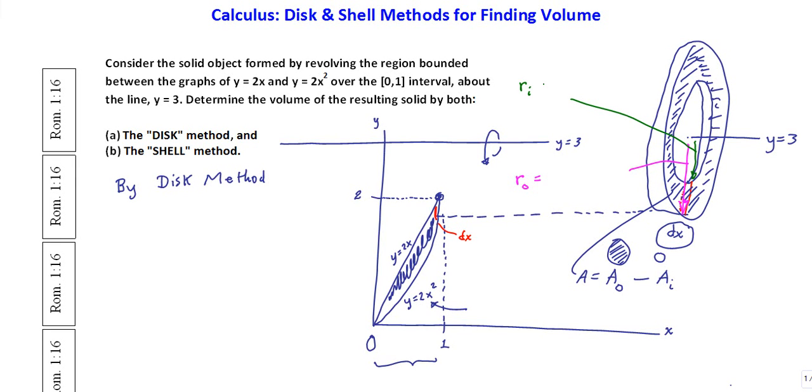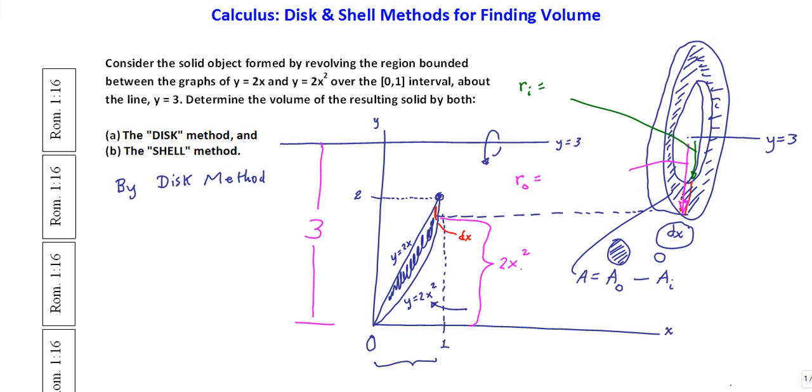And now the question is, what are these guys? Well, I think it's pretty obvious to say that R outer is going to be all of this dimension 3, minus the bottom part of that. The bottom part of that is where you have the bottom graph, so it's going to be the 2x squared part.